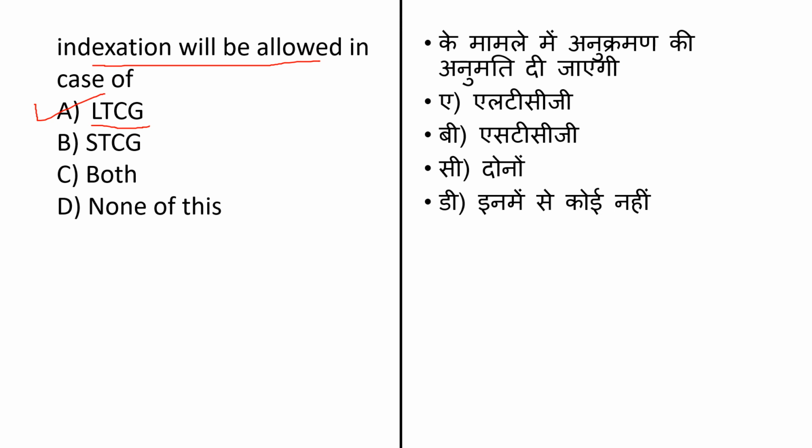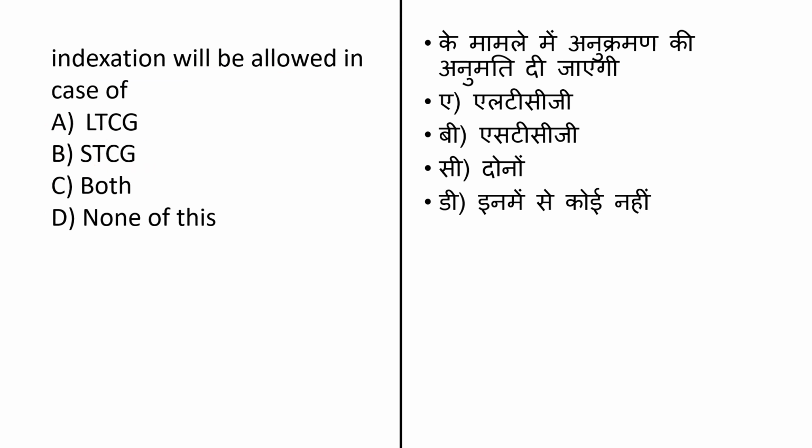Second one is STCG. Here the short-term capital gain. Short-term capital gain is a tax levied on the profit generated from the sale of the asset which is held for the government defined short period, and is called a short-term capital gain. Third option is both, that is long-term capital gain and short-term capital gain, and last one is none of this. The correct answer for this question will be option number A. Indexation will be allowed in case of long-term capital gain.